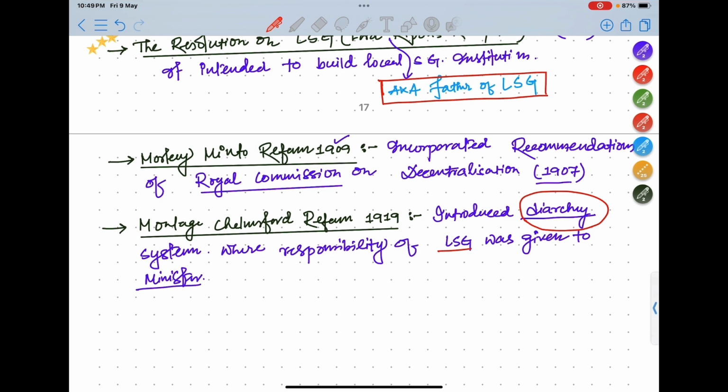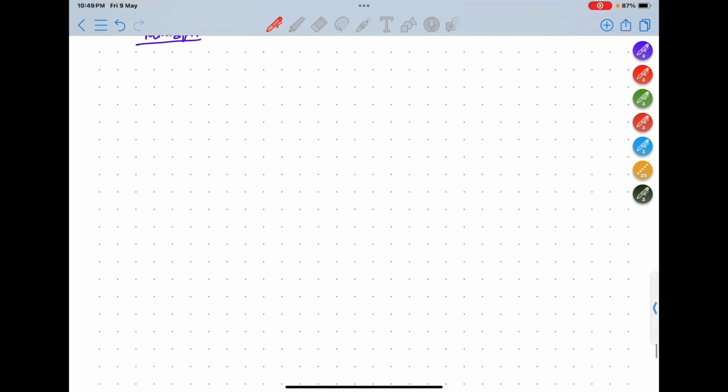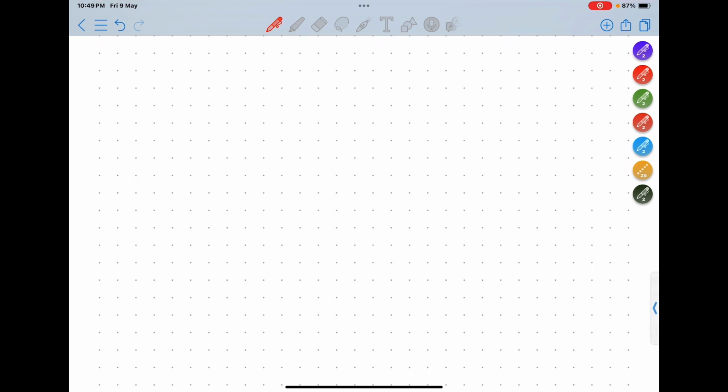So this was the history of local self government or Panchayati Raj in the British period. Now we are going to talk about the Panchayati Raj timeline. This is very important.